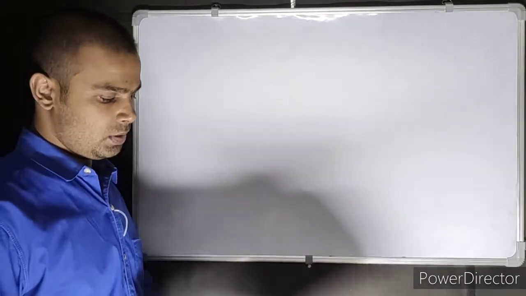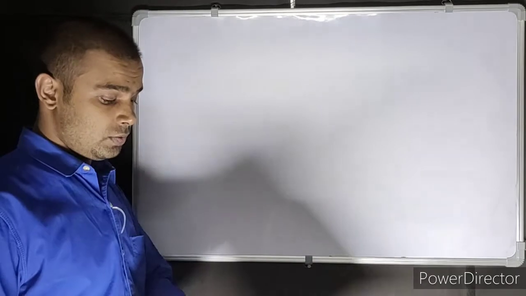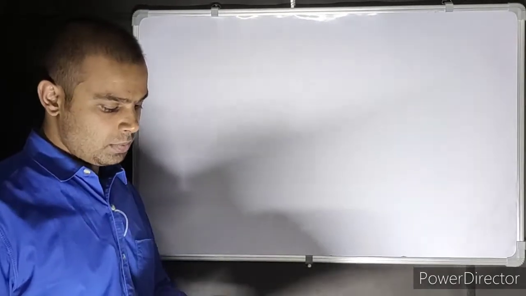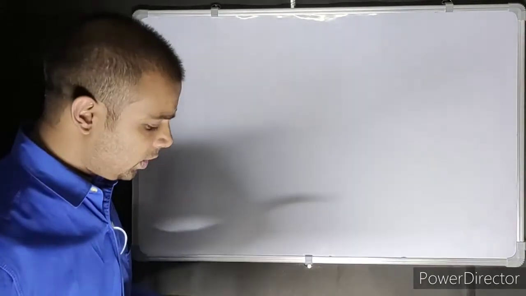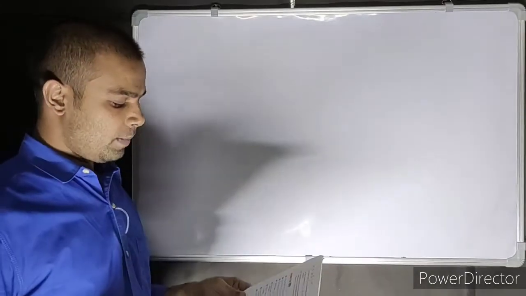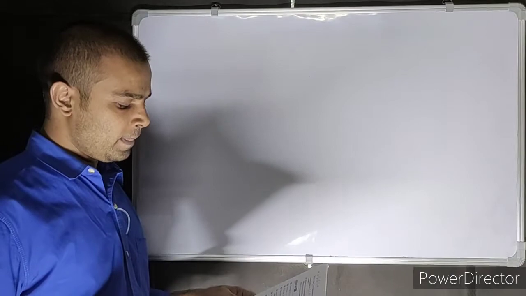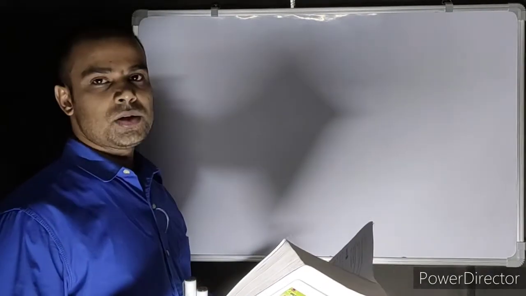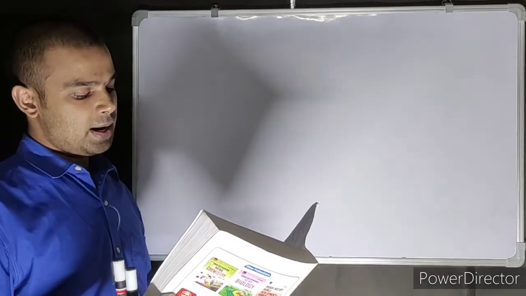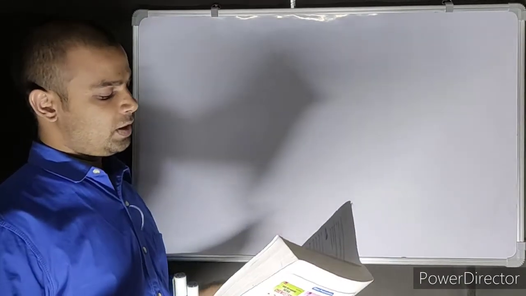Rational and irrational numbers. Yes, I'm doing the first chapter, rational and irrational numbers. I had completed till question number 6 most probably in the last video. Now question number 7 is saying: prove that root 5 is an irrational number. Hence show that minus 3 plus 2 root 5 is an irrational number.